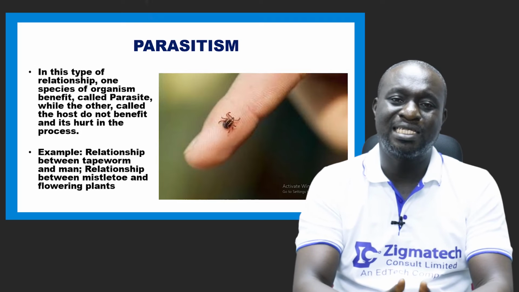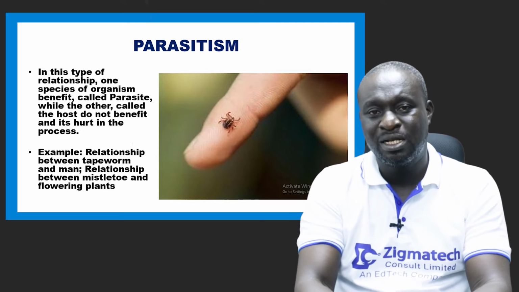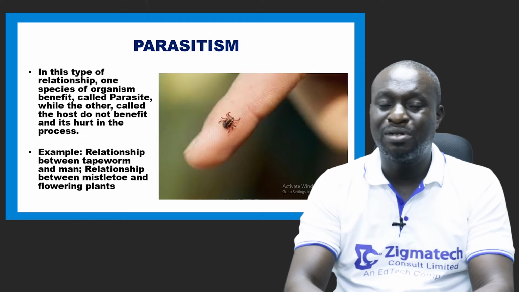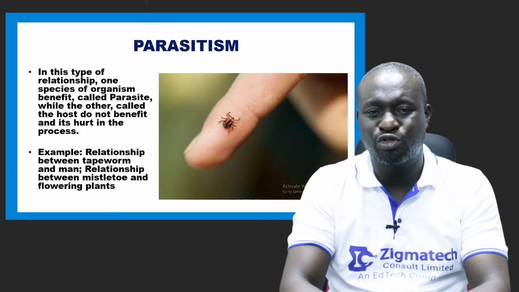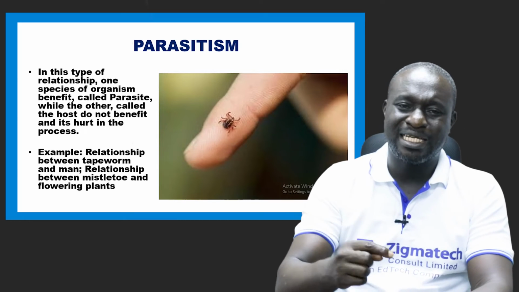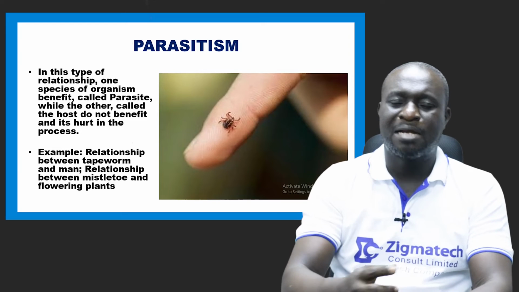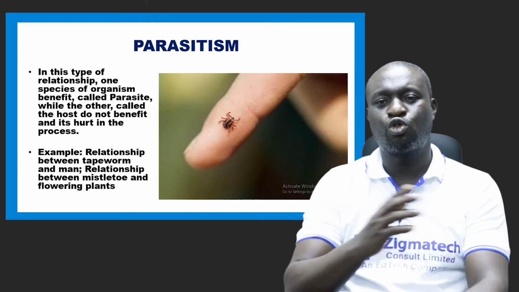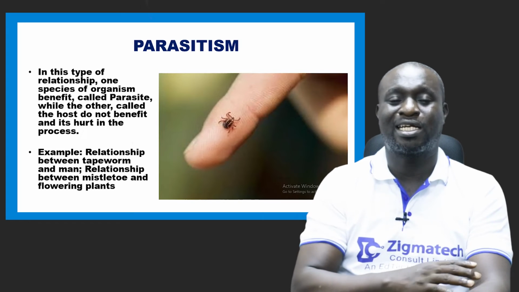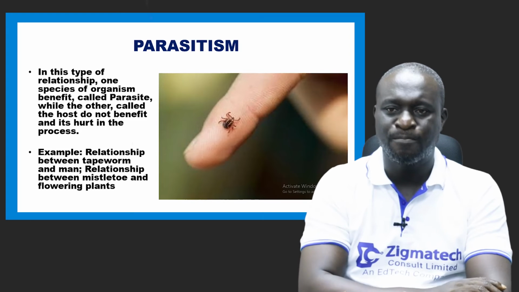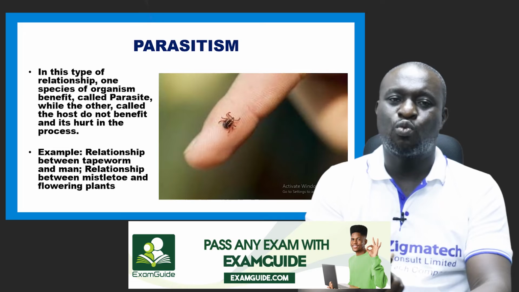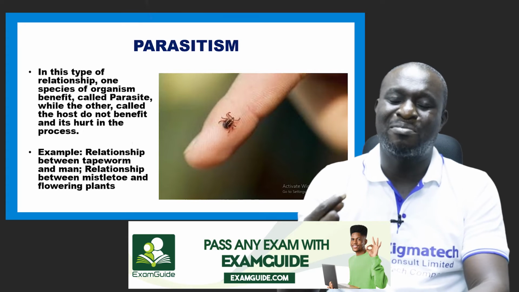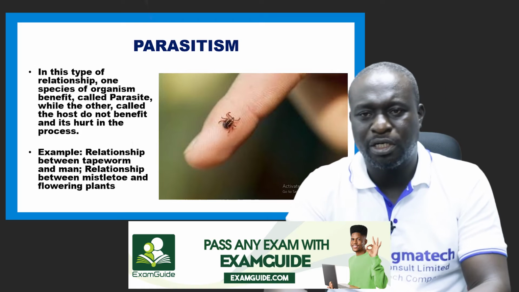Now, a parasite is a living organism that lives on or in another organism and derives benefits and nutrients from it. Remember I said on or in. That means we have two types of parasites. We have ectoparasites, that is parasites that can be found outside the body of an organism, and then we have endoparasites, which are parasites that can be found inside the body of an organism.